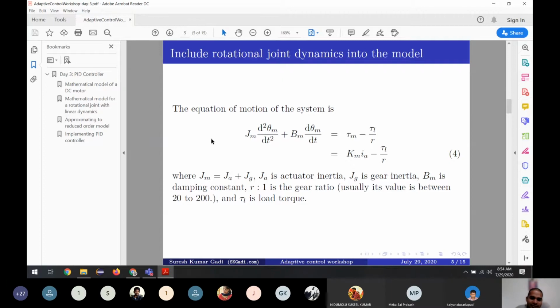If you translate the same thing into rotational movement, it is equivalent to saying that all the torques in the rotational system sum to 0. What are the forces we have? One is because of the inertia. This one is because of the viscous friction, and this one is the torque exerted by the electrical machine.